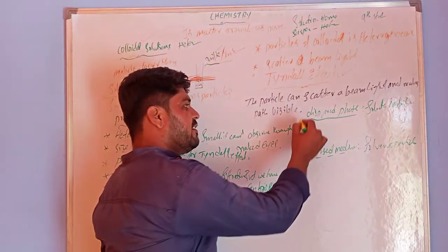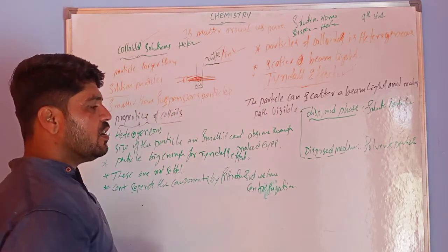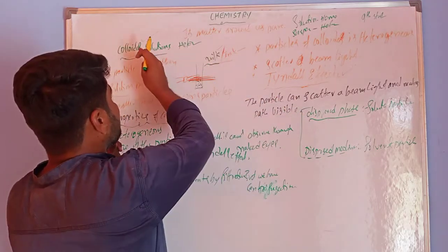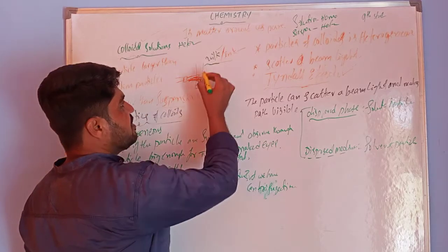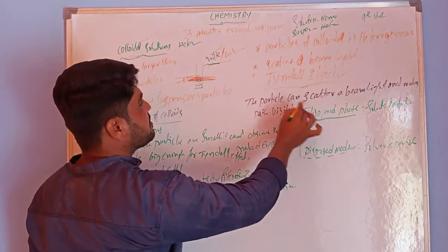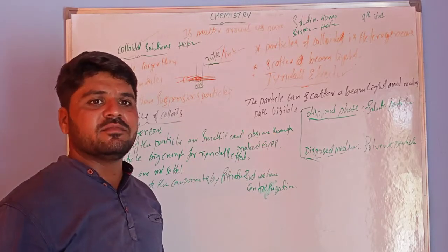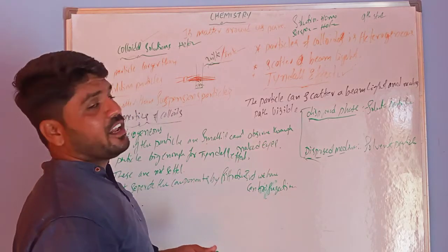So these are the very important things to make colloidal solutions. From these two components, we can produce colloidal solutions. Milk acts as the dispersed phase and water acts as the dispersed medium, right? So this is the colloidal solution.